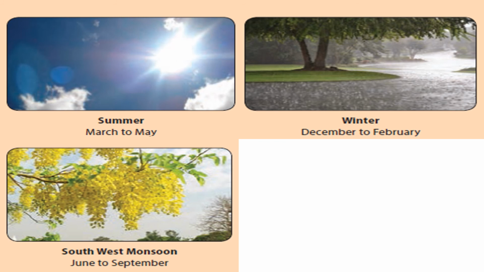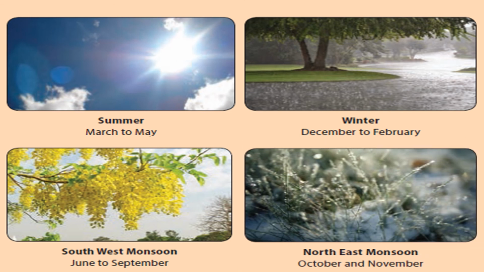Kerala and the western side of India get the southwest monsoon from June to September. Now here, the northeast monsoon: the eastern side of India gets the northeast monsoon from October to November. These are all the seasons we have in India: summer, winter, southwest monsoon and northeast monsoon.